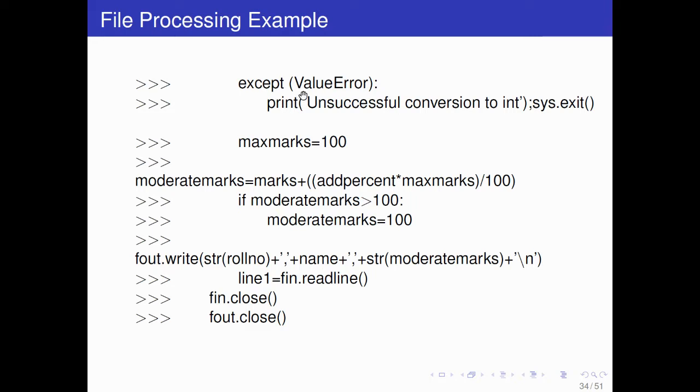Next we have except value error. If a value error comes, it will print this. Maximum marks you have defined as 100. Now we are computing moderated marks. So marks plus add percent, which is how much percent we want to increase the marks. So add percent into maximum marks upon 100. Max marks here is 100, so 100 upon 100 will be cancelled, so it is marks plus add percent actually. And if moderated marks is more than 100, you will restrict the moderated marks to 100 only.